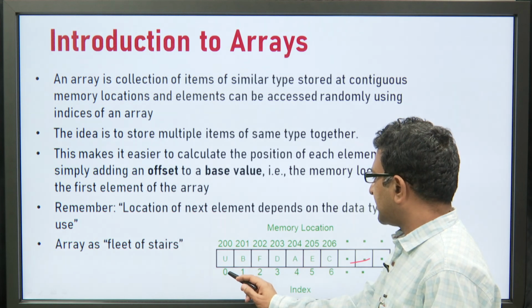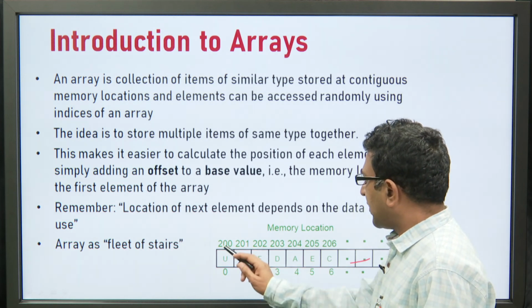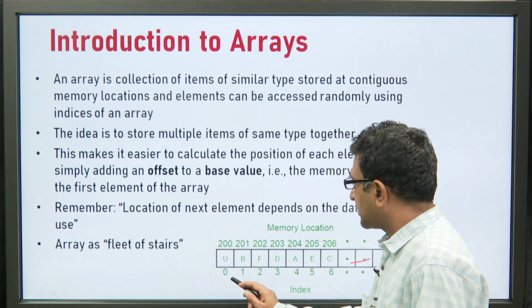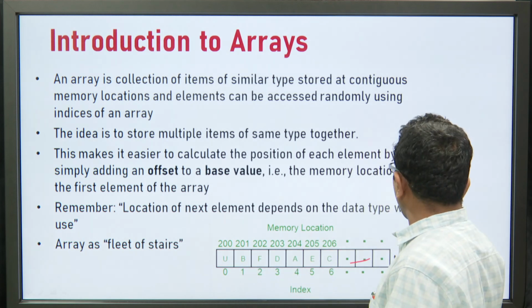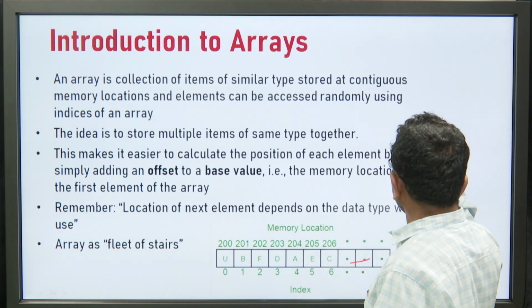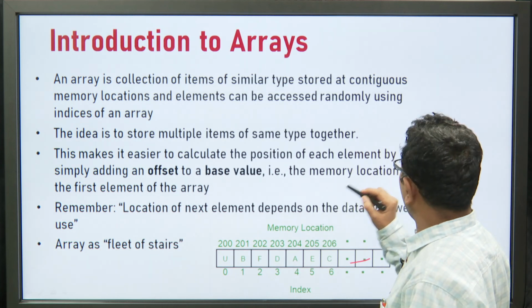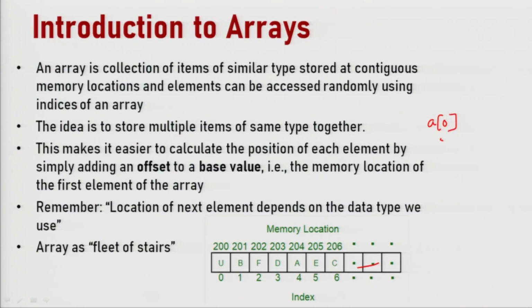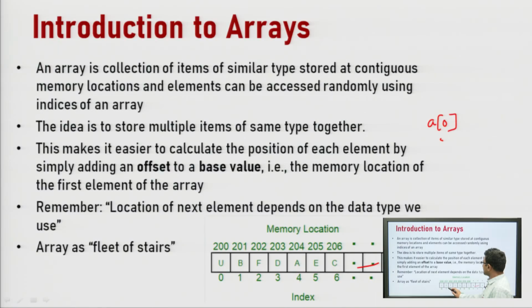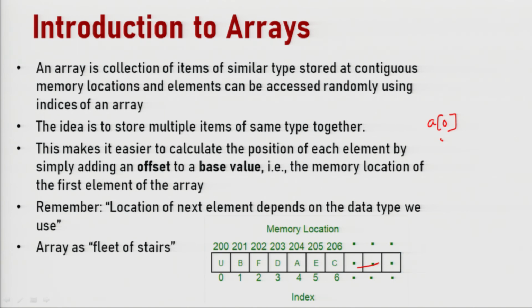The first element has index 0, so the first element can be accessed with the help of index 0. Suppose the array name is A. The first element can be accessed with the array subscript 0. So, 0 is the index of the first element, 1 is the index of the second element, and 2 is the index of the third element. This is how we can individually access the elements of an array.